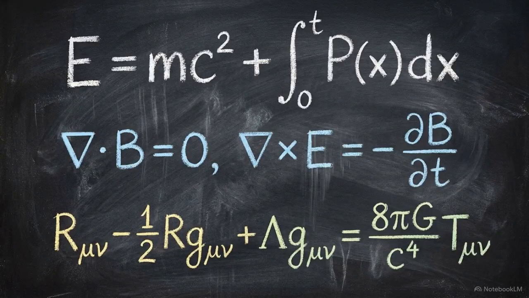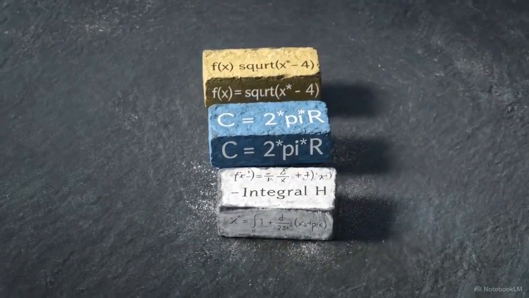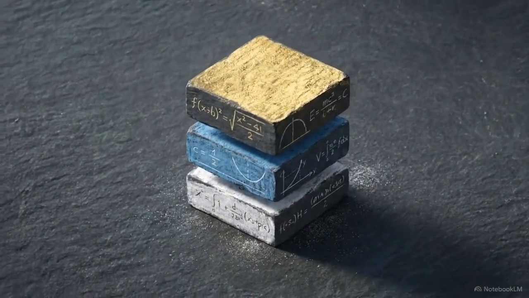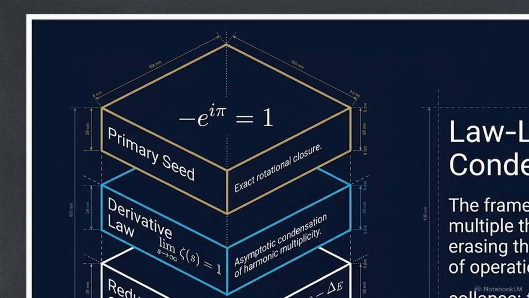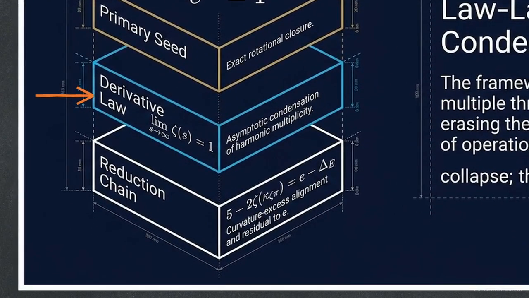These relations are organized into a stratified architecture called law-layer condensation. This principle holds that distinct mathematical regimes do not need to be forced into an exact identity to maintain a coherent system. The pathways to unity form layers in a stack. The top layer, the primary seed, represents exact rotational closure. The middle layer, the derivative law, condenses harmonic multiplicity. The bottom layer, the reduction chain, links curvature excess to the residual gap at e.